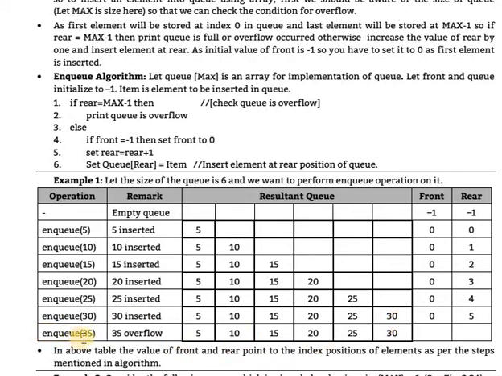Now enqueue 35 gives overflow because the queue is full: positions 0, 1, 2, 3, 4, 5, since we already declared the maximum queue size as 6. When the 7th element is to be inserted, the message 35 is overflow will be displayed. Remark: in the above table, the values of front and rear point to the index positions of the elements as per the steps in the algorithm.